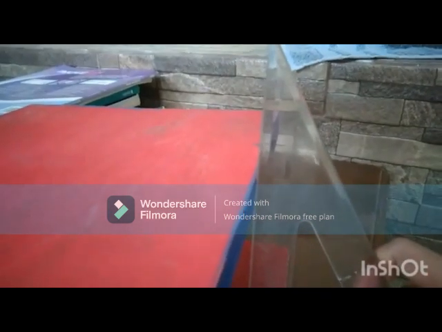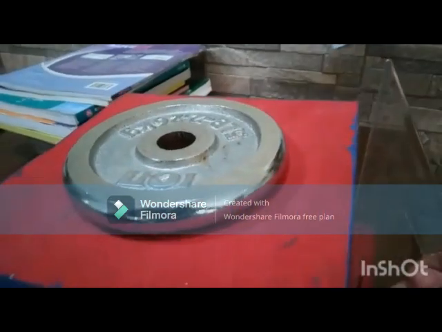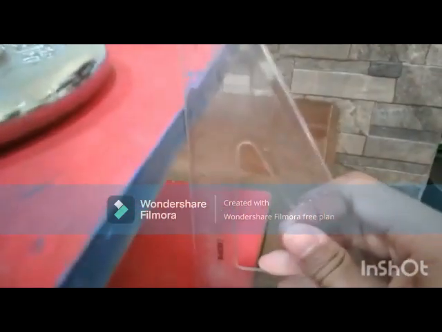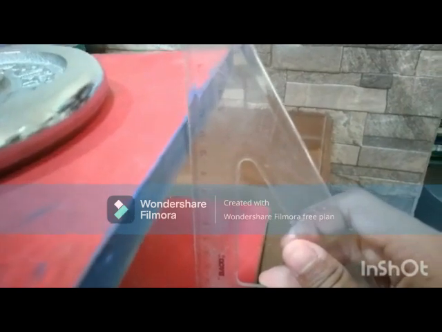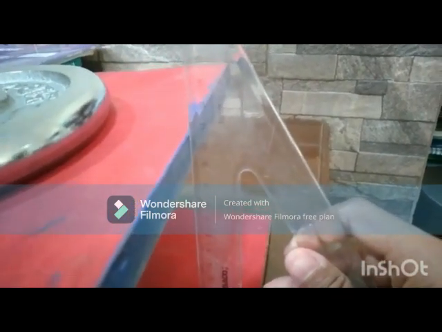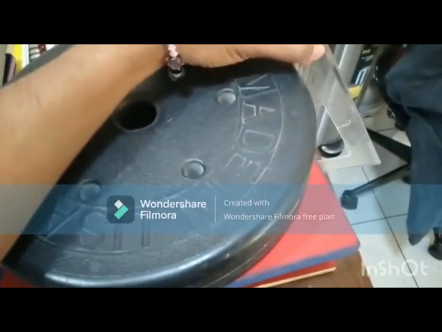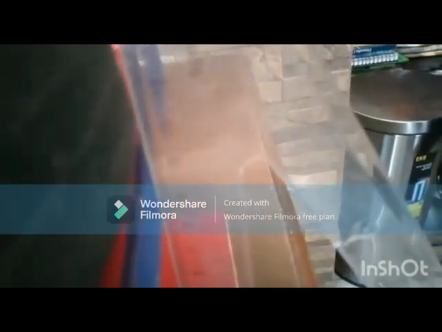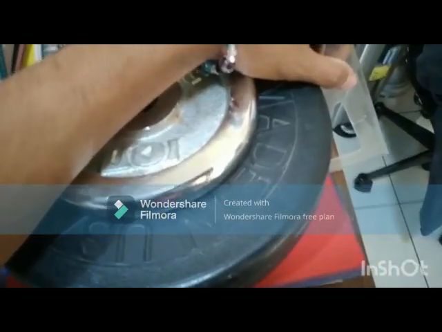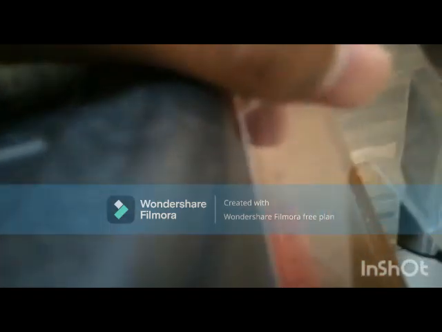When the spring is without a weight, the distance is 12 centimeters. When the weight is 5 pounds, the distance is close to 11 centimeters. So the final distance is 1 centimeter. When there are 10 pounds, the distance is 10 centimeters. Finally, when there are 15 pounds, the distance equals 9 centimeters.